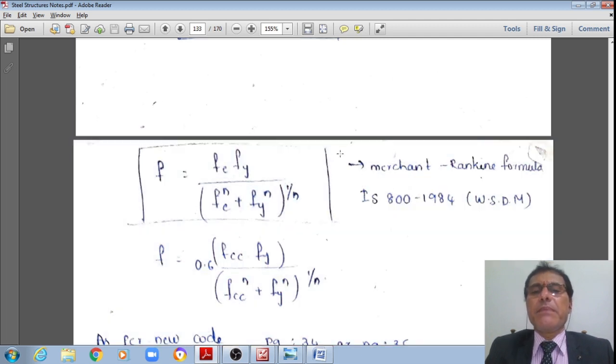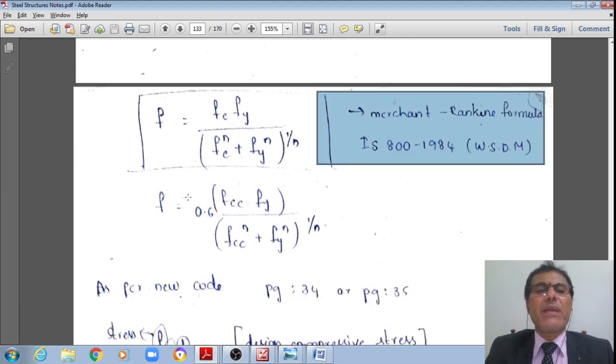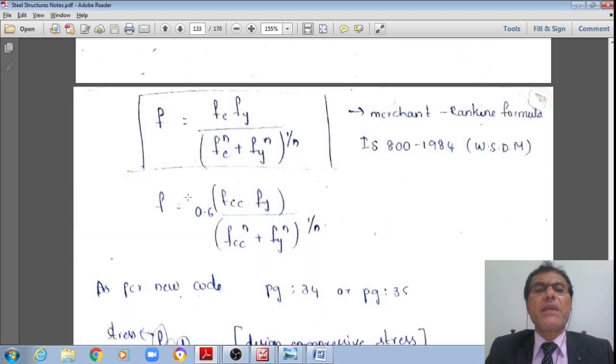This is actually the Merchant-Rankine formula, which was given in IS 800 1984 for the working stress design method. However, now we have the partial safety factor 0.6.